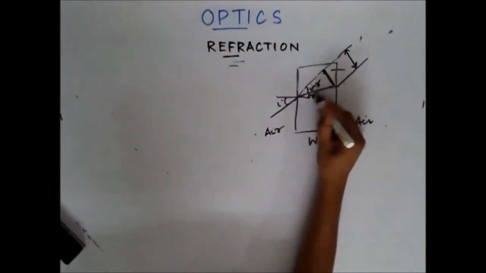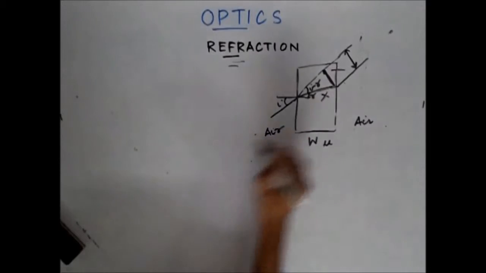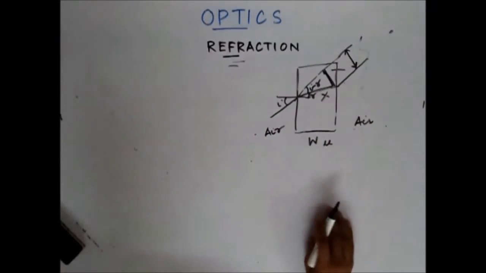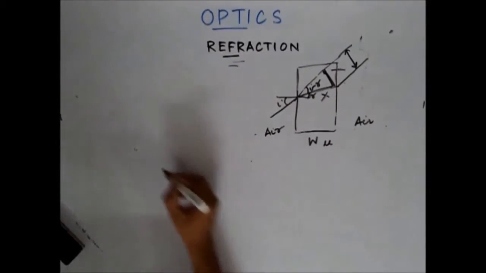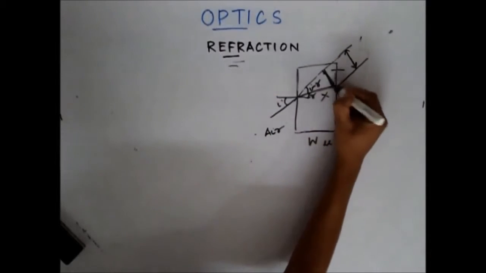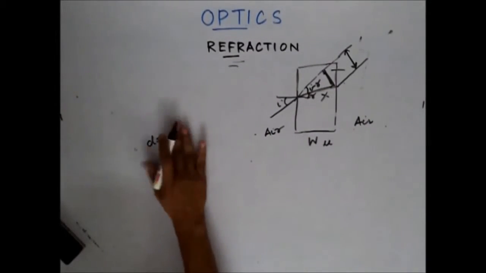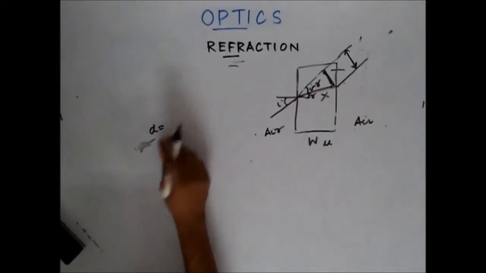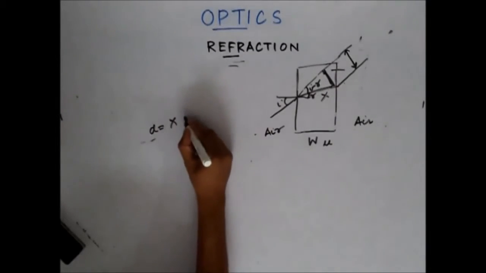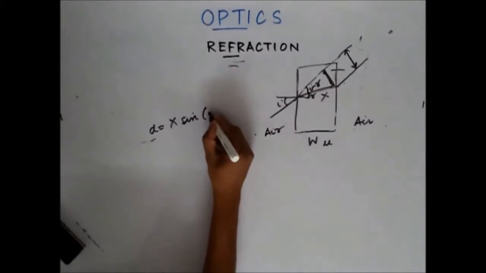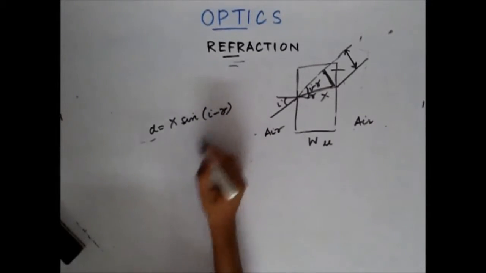So if I assume this length to be x, I can write this displacement as what? Let's say this displacement is d. d is equal to x sin(i - r). Now I need to find x.